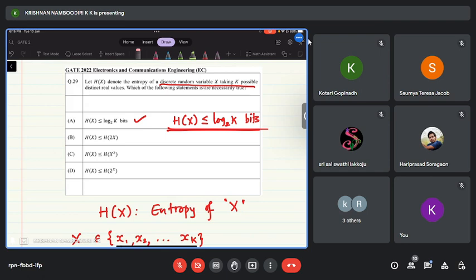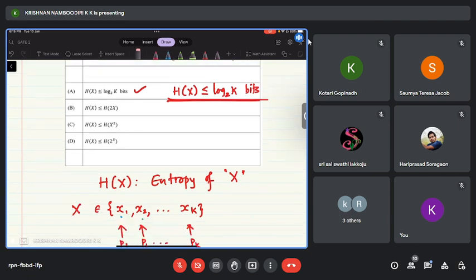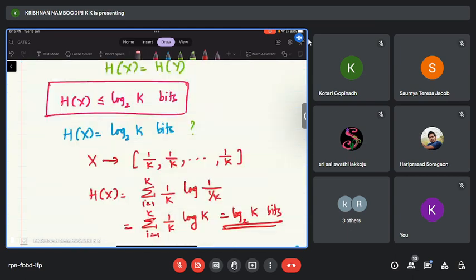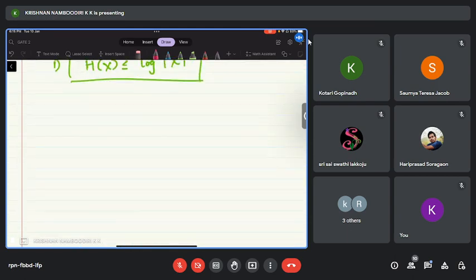Now let us see different options. Okay, first let us see the second option, option B. Option B says that h of x is less than or equal to h of 2x. So we need to determine whether it is correct or incorrect. So I'm defining a new random variable y such that y equal to 2x.